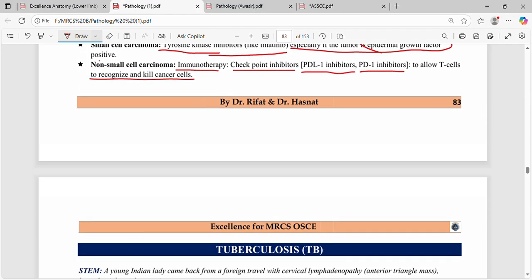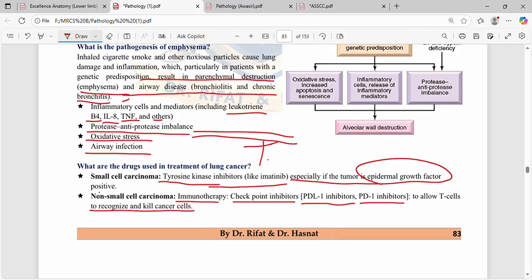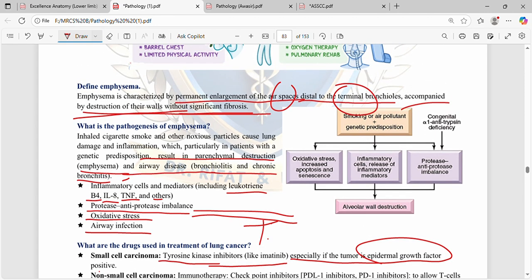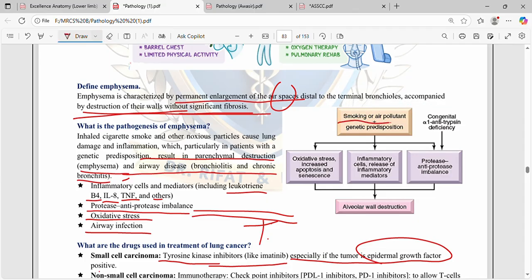Okay, so this was all about this. Here we can see the diagram: smoking or air pollutants and genetic predisposition can lead to inflammatory mediators, oxidative stress, protease-antiprotease imbalance, and congenital alpha-1 antitrypsin deficiency. So the antiprotease is less and the protease will be increased. This will cause alveolar damage.